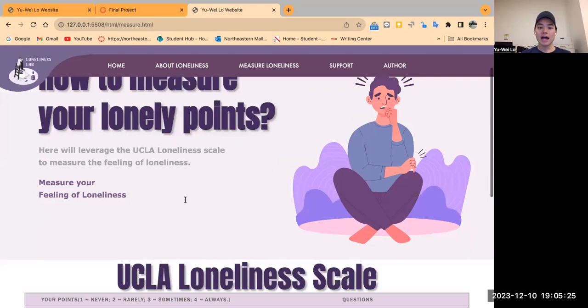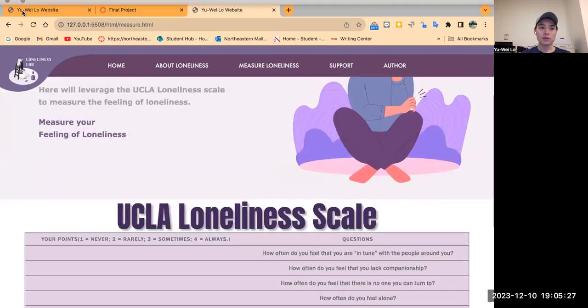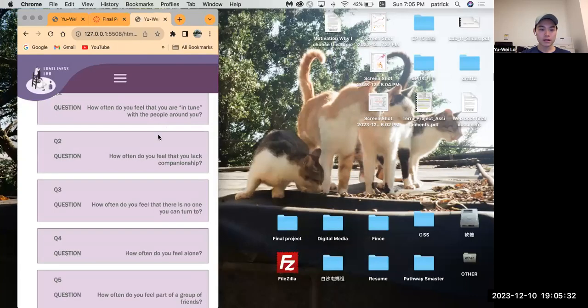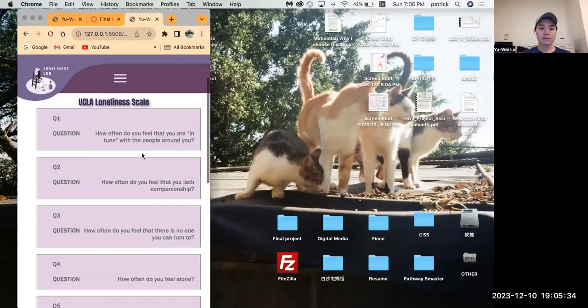And in this page, I have a table. This table is also responsive. If you shrink the website, it's going to be responsive.